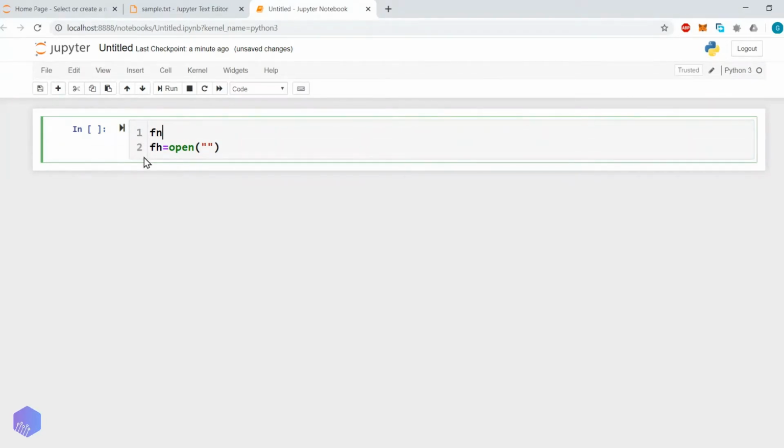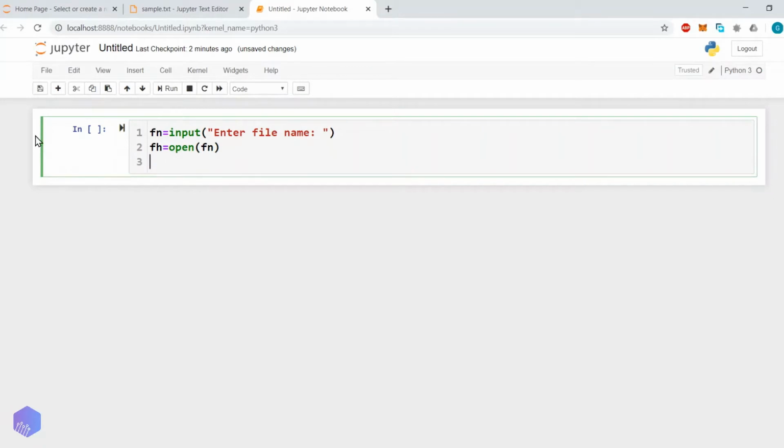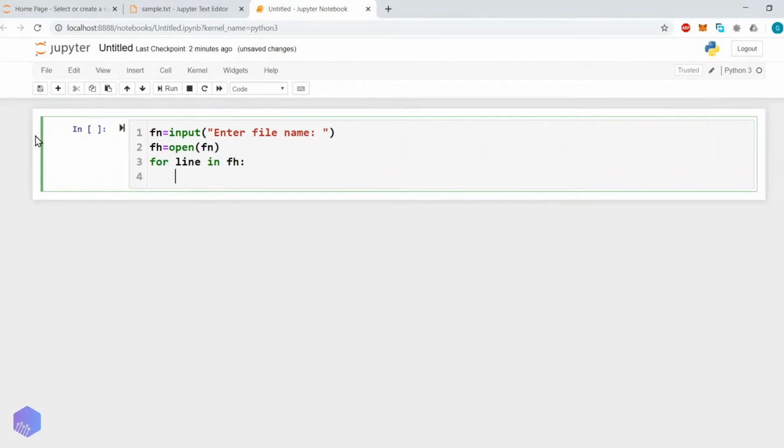Let's say fn equals input, enter file name. Then that file we will open in read mode. So for line in fh, print line.strip().